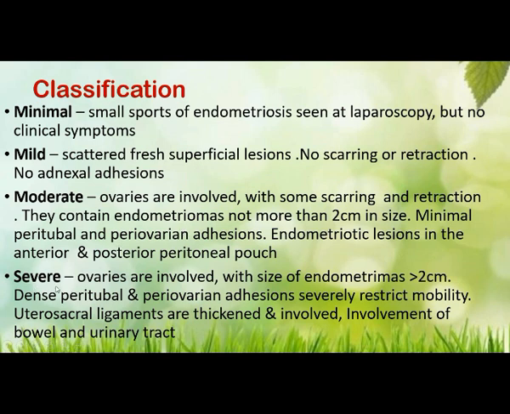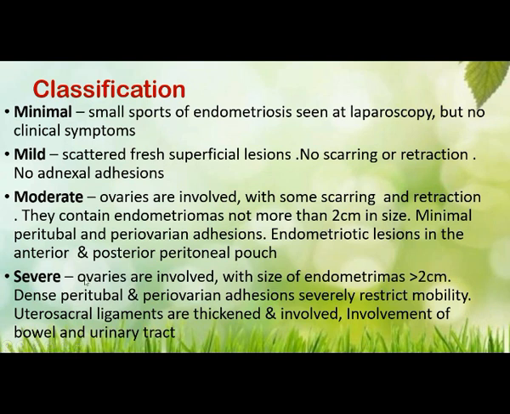Then in severe cases, what will happen? The ovaries are also involved, with endometriomas more than 2 cm in size, and dense peritubal and peri-ovarian adhesions. We already told that violin string like adhesions occur. That restricts the mobility of the organs, the uterosacral ligaments are thickened, and there is involvement of the bowel and urinary tract.